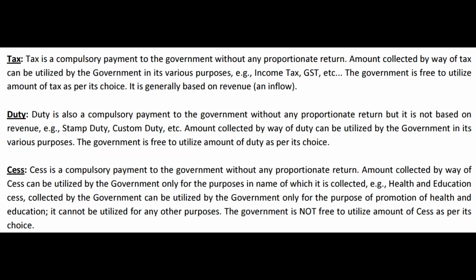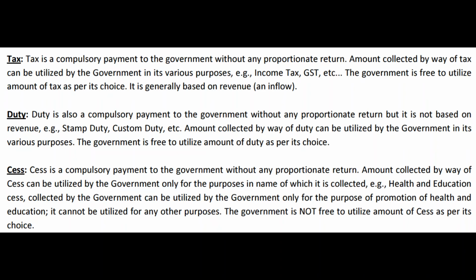Both are compulsory payments, both are not having any proportionate return, and both can be utilized by the government as per its choice. Now the word cess comes into picture. What is the speciality of cess? Of course, it is also the same thing. It is also a compulsory payment. People will have to pay to government, whoever is liable to pay, and government definitely will not give us, or not necessarily obliged to give us any proportionate return from that. Proportionate return might not come.